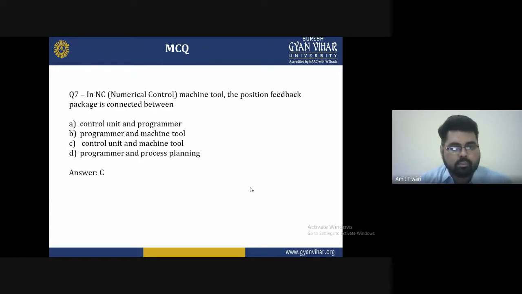Question 7: in a numerical control machine tool, the position feedback package is connected between. The options are A, control unit and programmer, B, programmer and machine tool, C, control unit and machine tool, and D, programmer and process planning. So the answer C is correct, that is, the control unit and the machine tool.